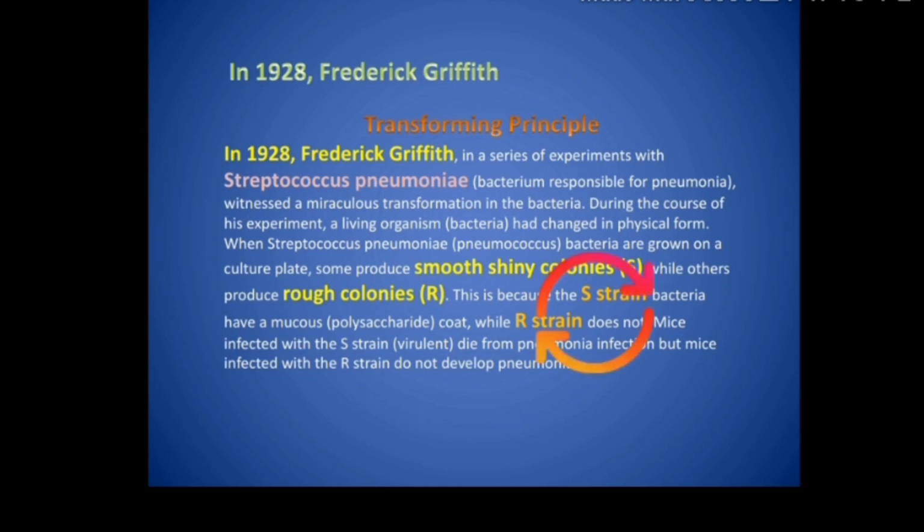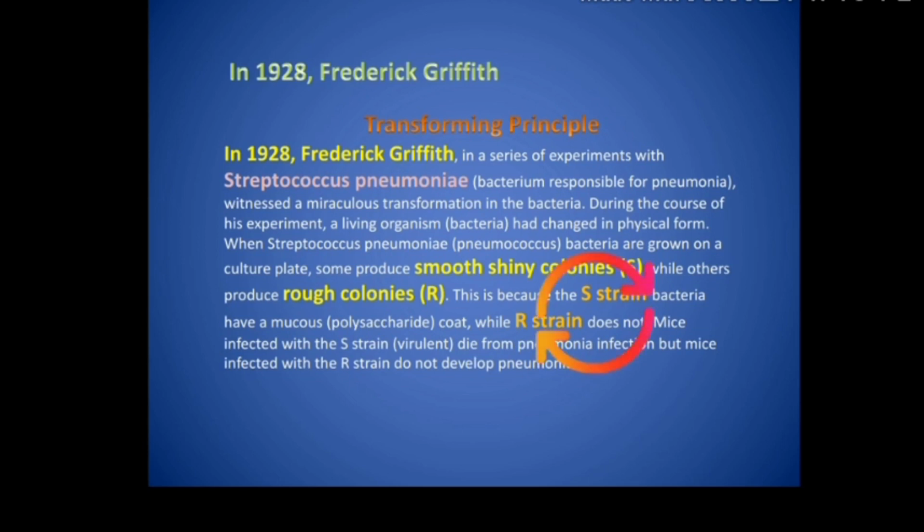So if the host organism wants, it can easily attack and destroy R strain bacteria. So these are the two strains. One is with a polysaccharide coat, which is known as S strain, and the other one is without a polysaccharide coat, which is known as R strain.